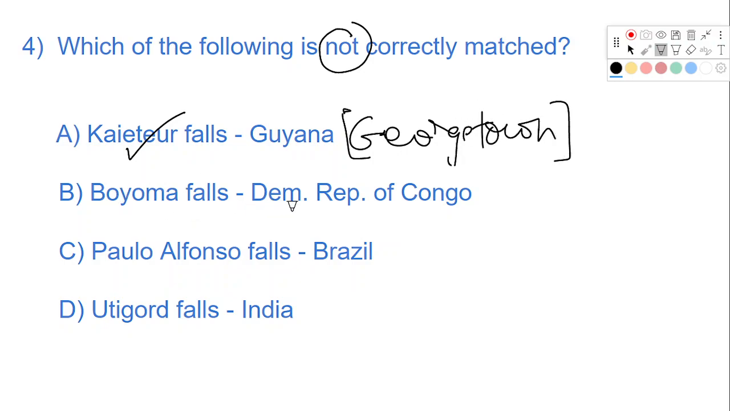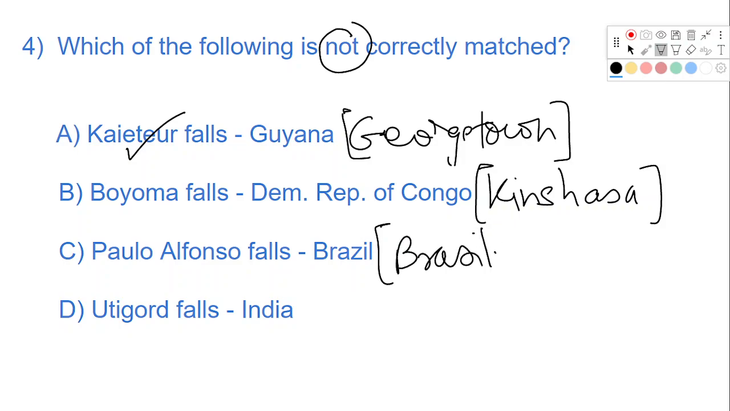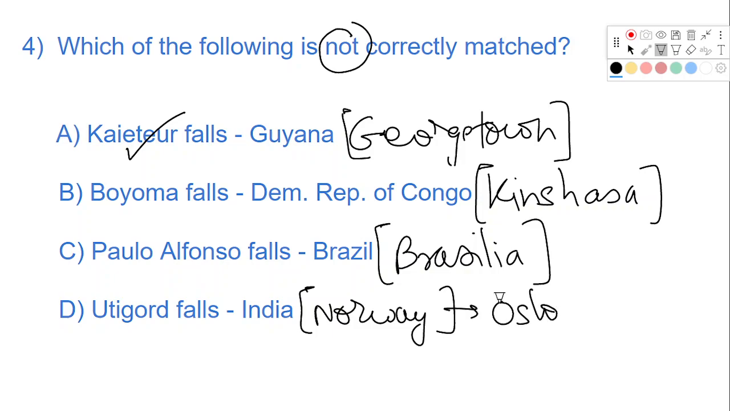The Boyoma Falls are in Democratic Republic of Congo. The capital is Kinshasa. The Paulo Alfonso Falls are in Brazil. Capital is Brasilia. The Utigod Falls are not in India but are in Norway. Capital of Norway is Oslo. So the answer would be D.